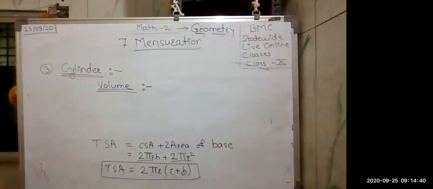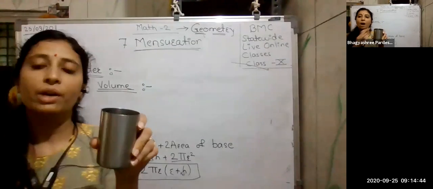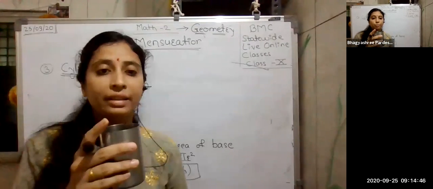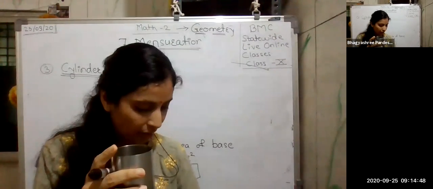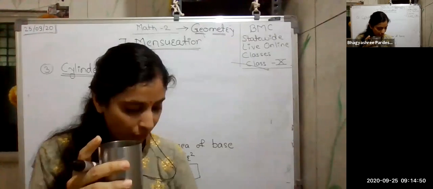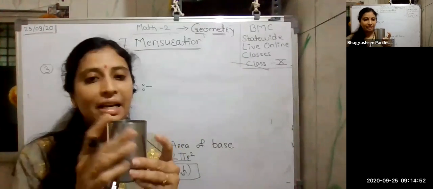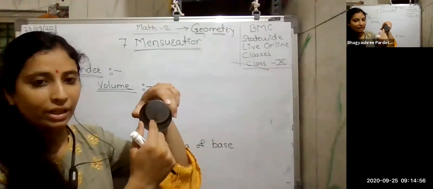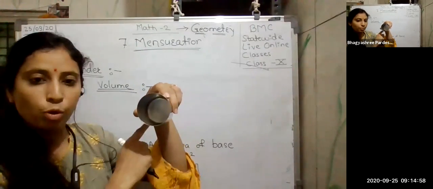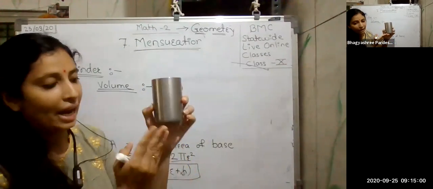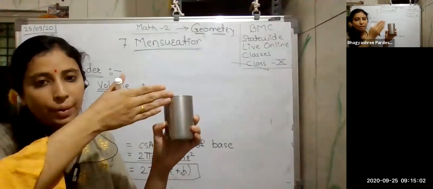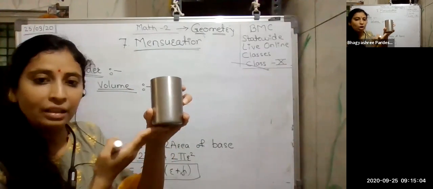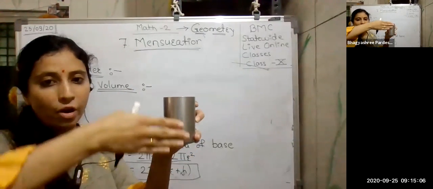Now, volume. Volume is whatever amount of water can be put inside this cylinder, or the volume of this glass here. Whatever amount I am putting inside, obviously I will put from the base, then that base goes up to here. Means I am occupying the area of the base and occupying this height.